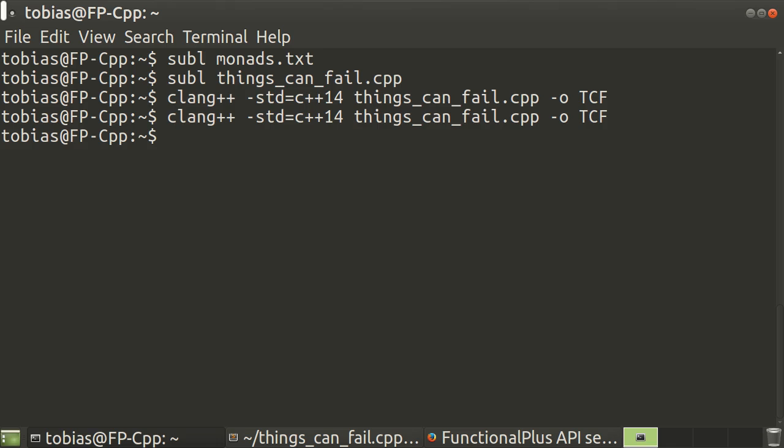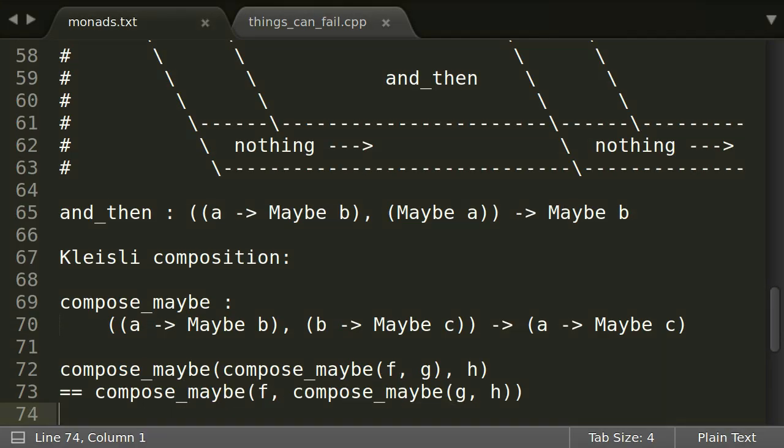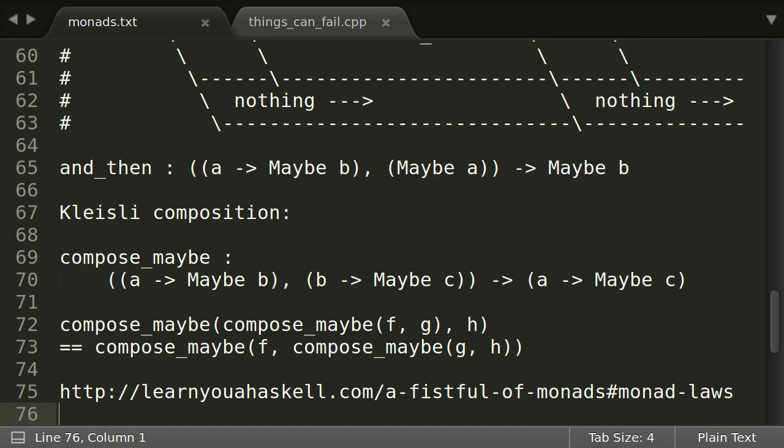There are a few laws a monad, just like the one we just developed, should obey. For example, composition should be associative. In our case, it is not needed to know all of them, because we fulfill them anyway. But if you want to dive deeper into this and read about totally different monad instances, I recommend reading Learn You a Haskell for Great Good, which is available online for free. It also describes why every monad is a functor as well. Since we already know that Maybe is also a functor, this is quite clear for our example.